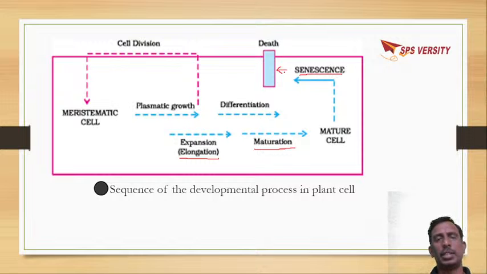Senescence of leaves, senescence of roots. A final stage is that senescence leads to death. Whatever it is, finally it reaches death. These all will come under development, whether it is plasmatic growth or relative growth, whatever it is, these all will come under development.